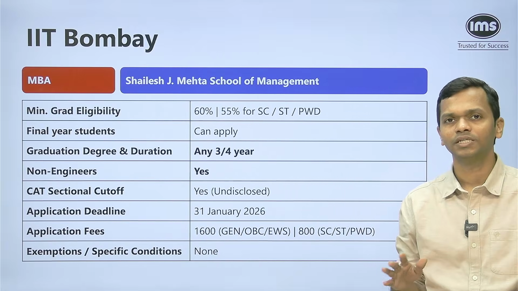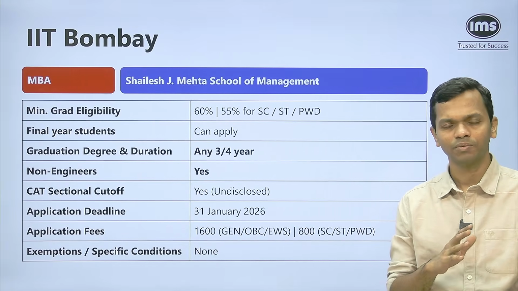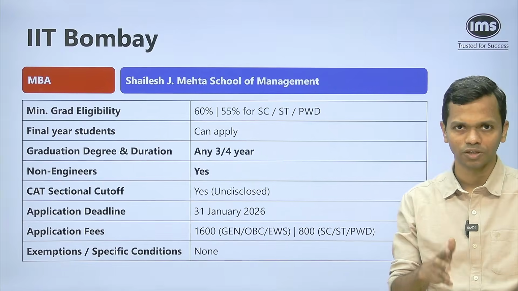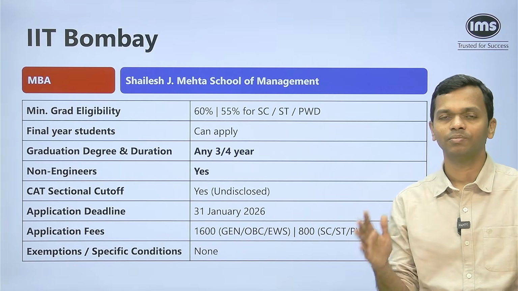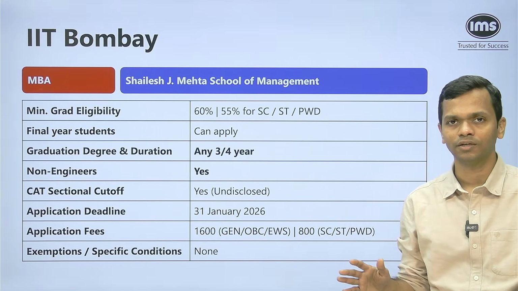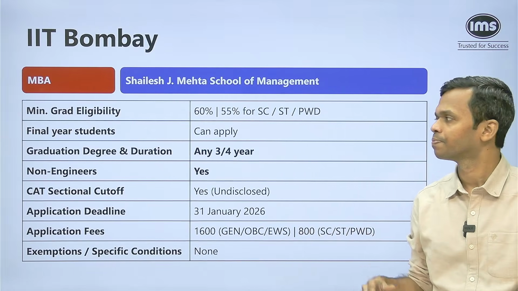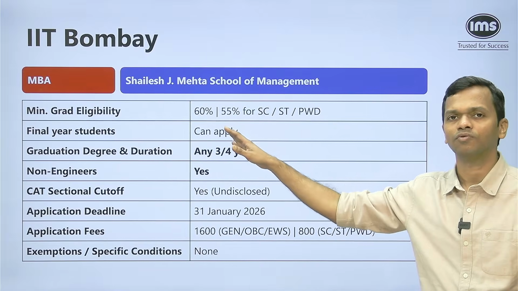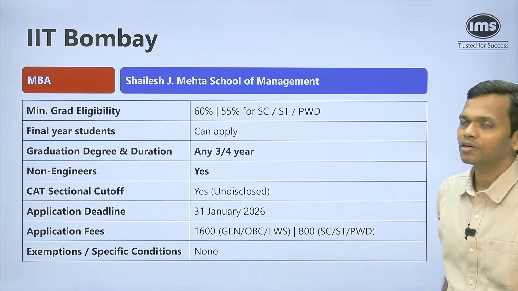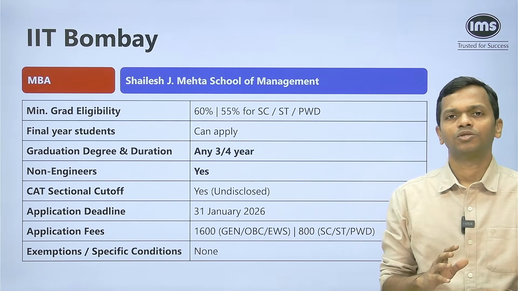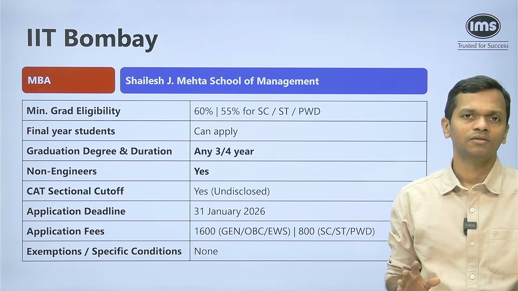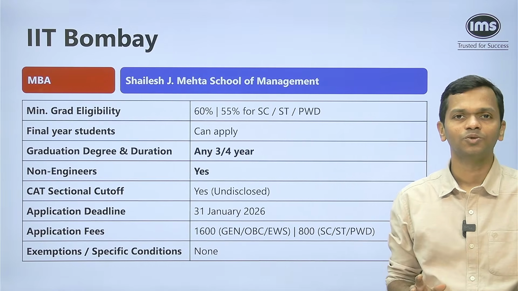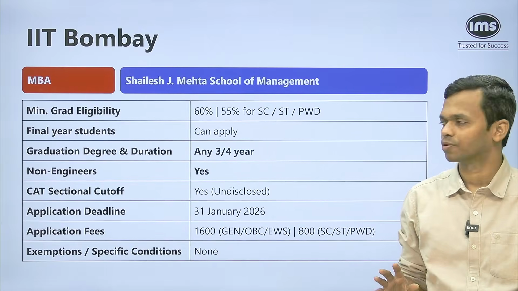So there is a 5% relaxation that is offered by pretty much all the IITs. Compared to the general minimum requirement, there will be 5% relaxation for the category students for SC, ST and PWD. The EWS and OBC or NC-OBC is considered as part of the 60%. Now, final year students can apply, and that is going to be a constant for all the programs that you will see in this video. If you're a final year student, you're eligible to apply to any of these programs.